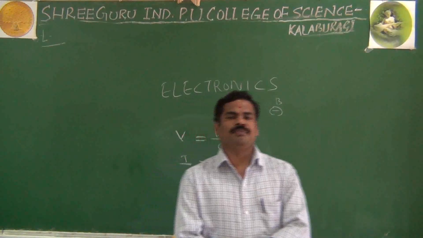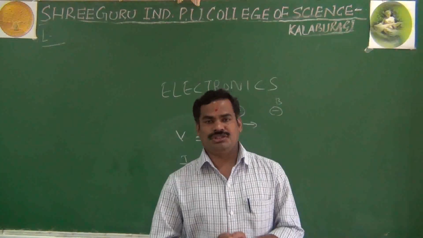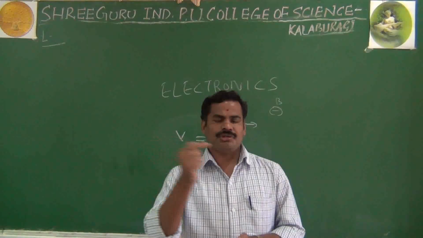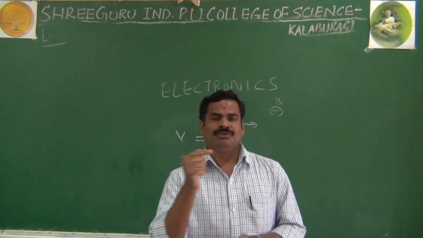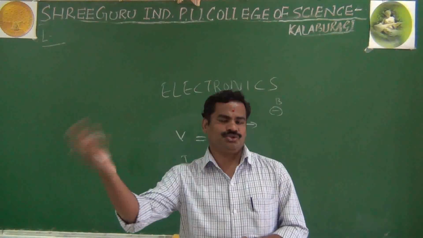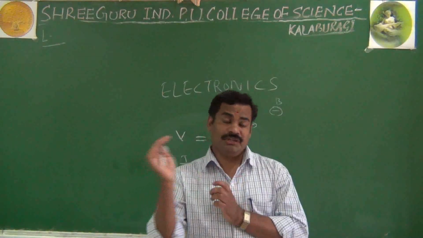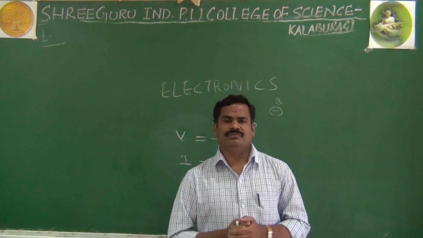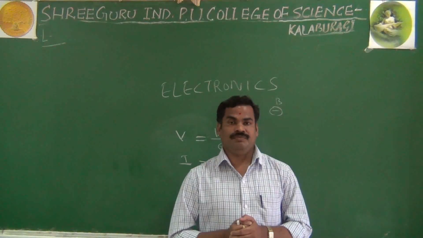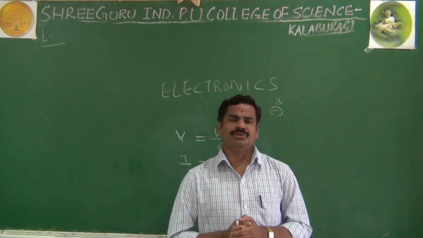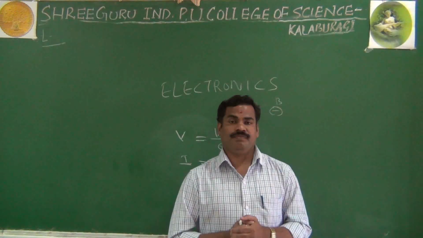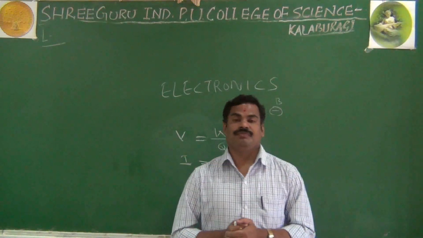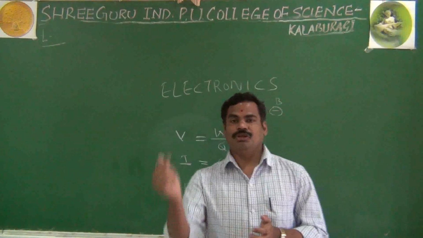The students are nothing but electrons. Why do I say students are electrons? Because electrons are always moving and active, not sitting in the same place. Students are also always active, very fast like electrons, and not sitting in the same place. That's why I said electrons are nothing but students. Another important thing is current, which you can also compare with students. What is current? The moving of charges, the moving of electrons.